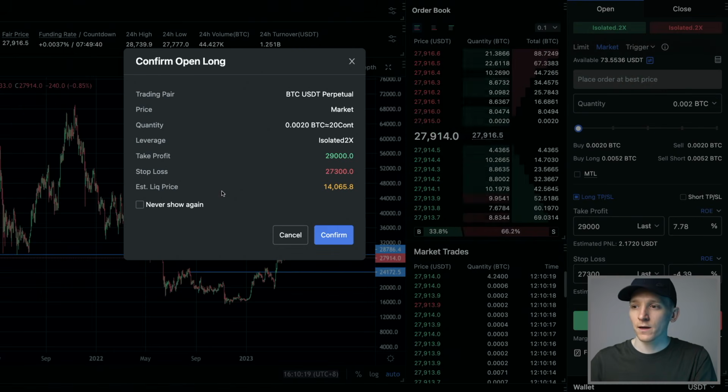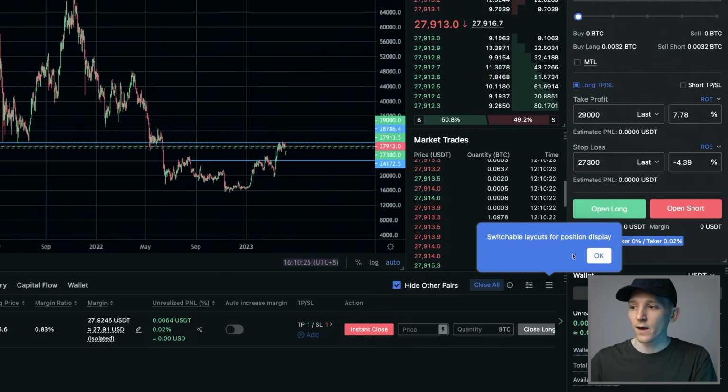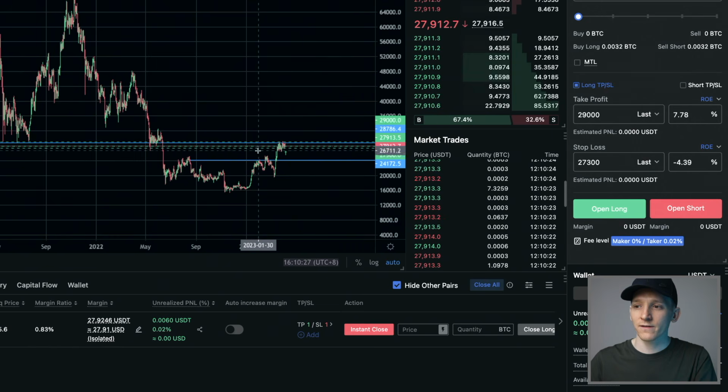So we're going to open long here, going to check the position, 2x leverage, going to click confirm. Now down here, you should be able to see the order. Now what you can see on the system as well is you can see your order.